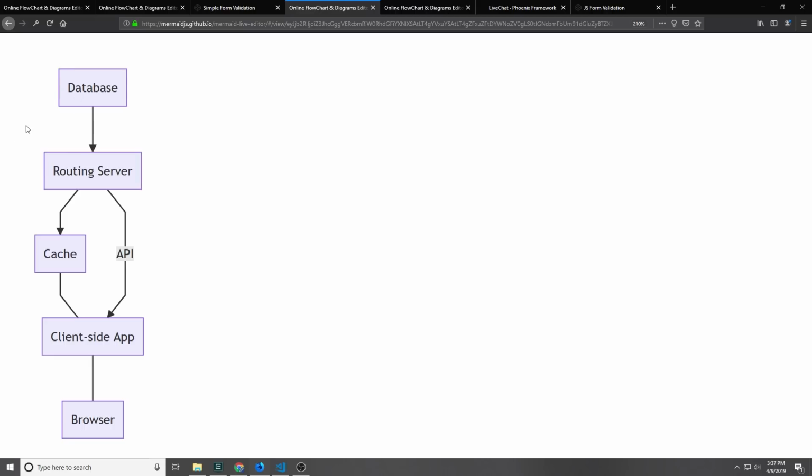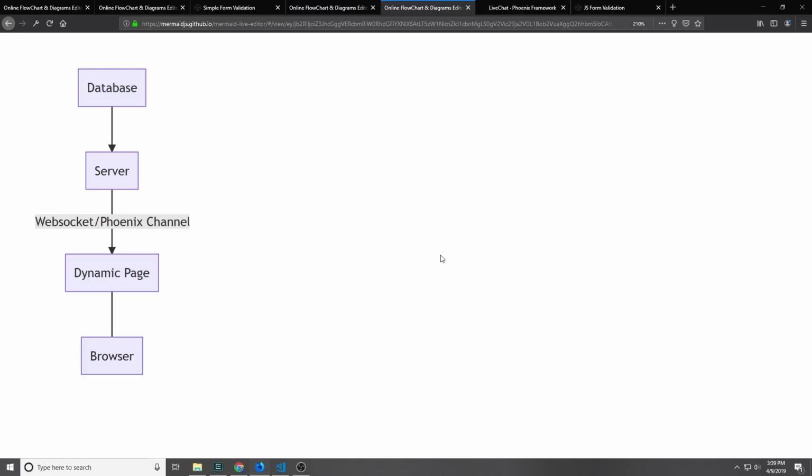So you'd have your database and then the routing server, which would still connect to the client-side application via an API, and then maybe you're feeding data from your database into your cache, and then you have your client-side application. For the database, maybe you're using SQL or maybe you're using NoSQL. Then you've got a routing server, maybe it's written in something like Elixir, or maybe it's written in Go, or maybe you wrote it in Node.js using JavaScript. The client-side application, of course, is going to be written in JavaScript, or maybe it's written in a language that transpiles to JavaScript like ClojureScript or Elm. And you have to know all of these technologies if you want to build an application like this.